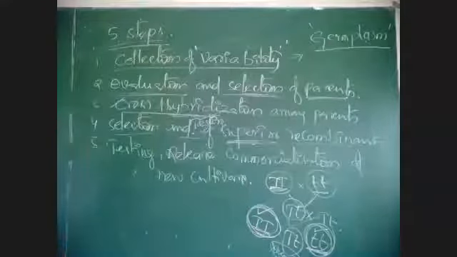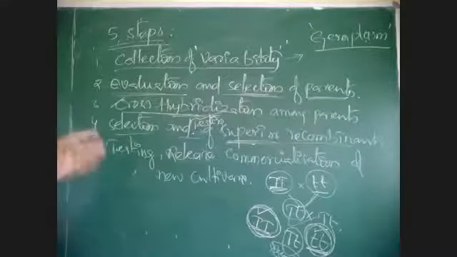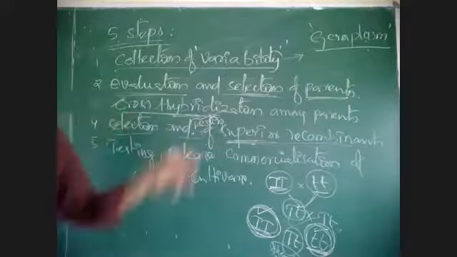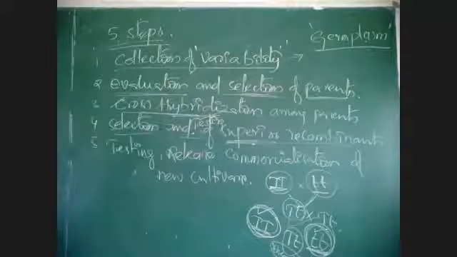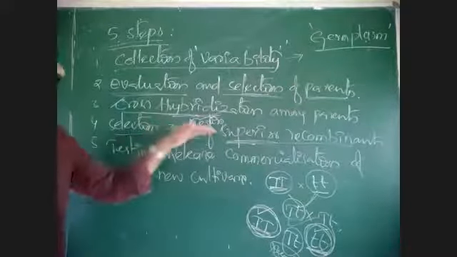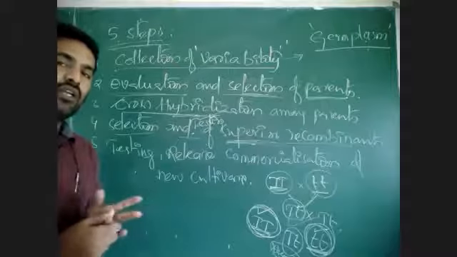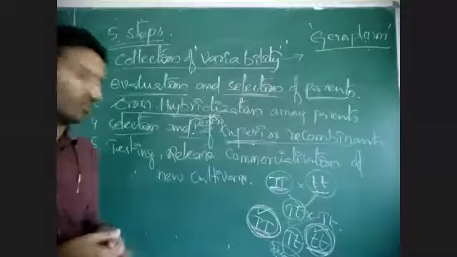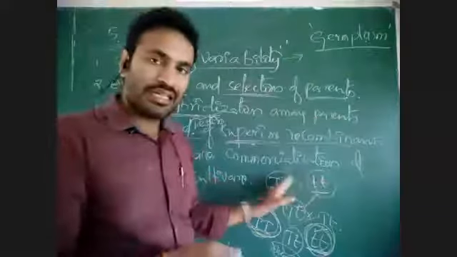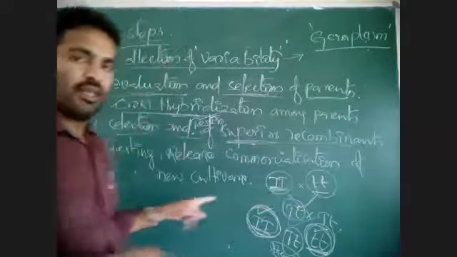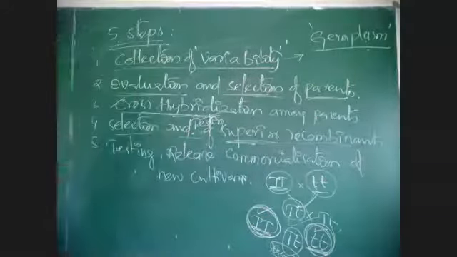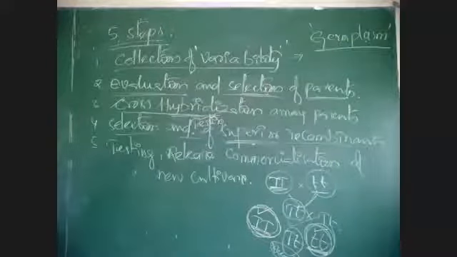The selection of these superior recombinants with desirable characters is done by scientific evaluation. Scientific evaluation means they are tested again using crosses, like test crosses and back crosses. Using that scientific evaluation, we select superior recombinants from the progeny.